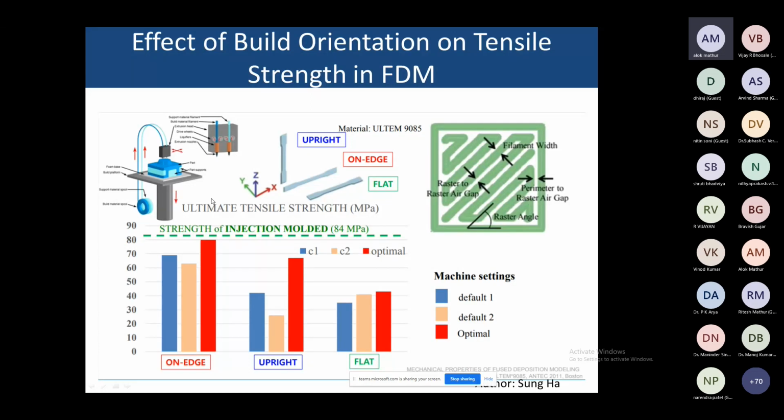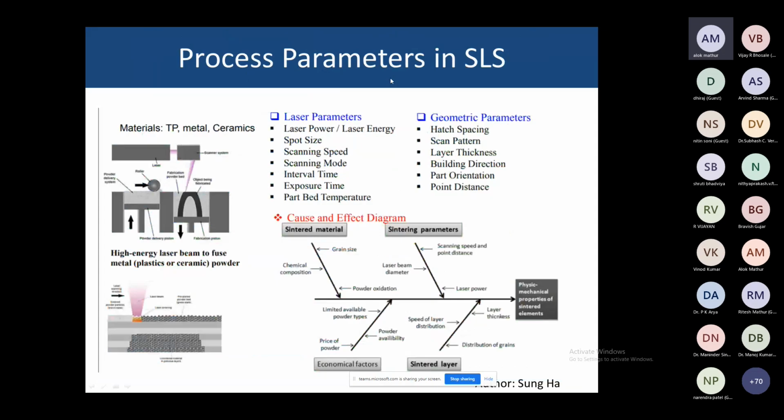Now the process parameters of SLS. This process is used for thermoplastics, metals, and ceramics. In this we will not discuss the process, we will just go to the input parameters. So what are the laser parameters? Laser power, energy, spot size, scanning speed, scanning mode, interval time, exposure time, and part bed temperature. Geometric parameters are the height and spacing, scan pattern, layer thickness, build direction, part orientation, and point distance.